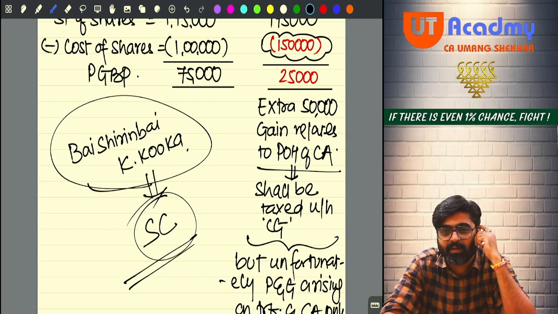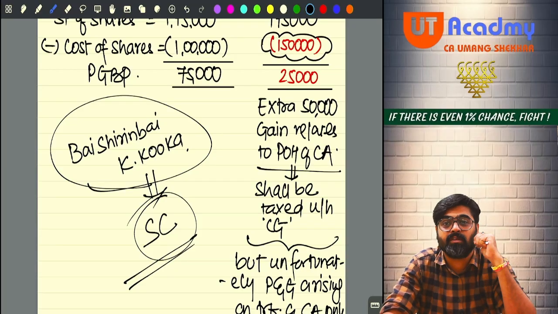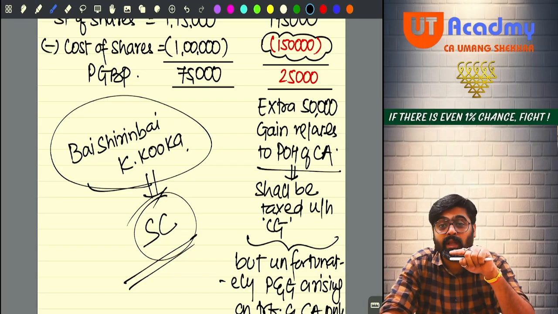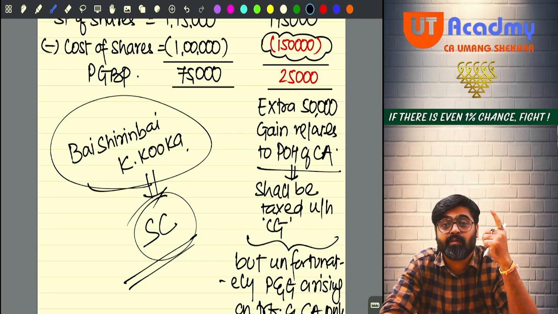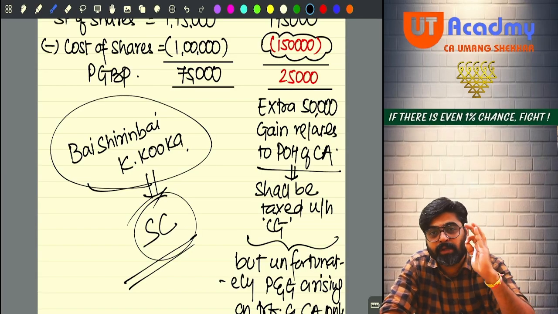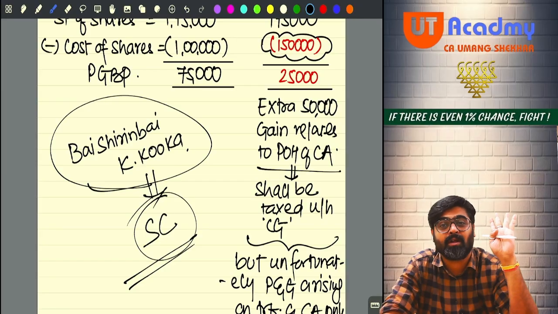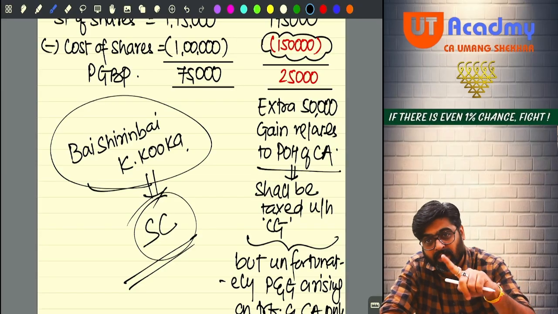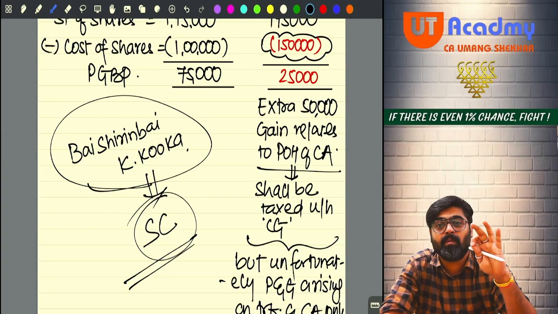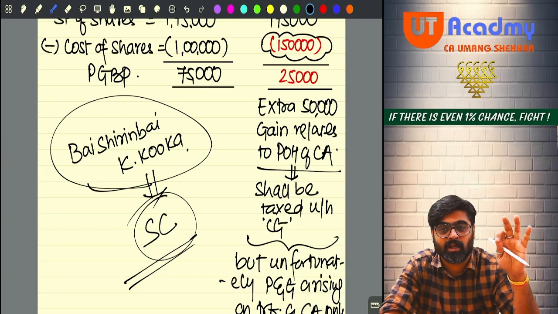Loophole, no? So to nullify the effect of this judgment, what did I say? To nullify the effect of this judgment, the government had to amend the definition of transfer. Immediately one point was inserted that from today onwards, any conversion of capital asset, even though it is not a transfer, for the purpose of the capital gain head will be treated as a transfer.